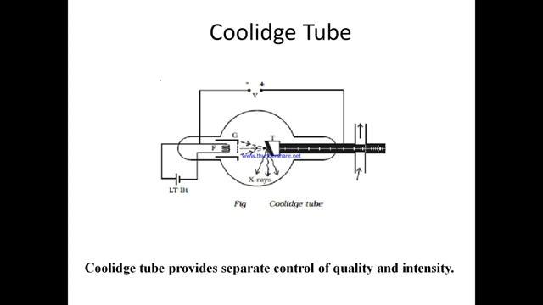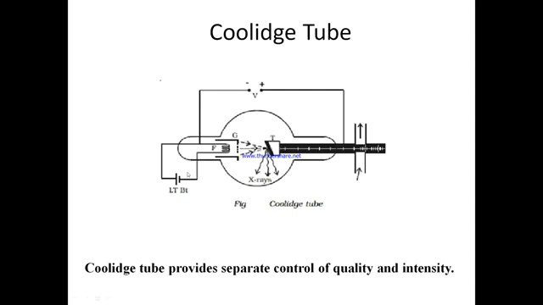Now again, the 2 to 5% of energy of the electrons is converted into X-rays which come out of the glass tube, and the rest of the energy is converted into heat, which is immediately transferred to the cooling system with the help of the metal rod, and in the cooling system water is continuously circulated to draw heat from the target. Now in this tube we can independently control the quality and intensity of X-ray produced.